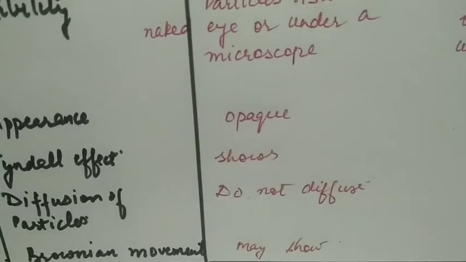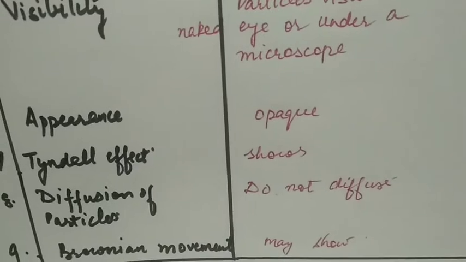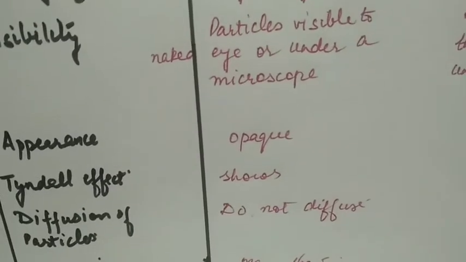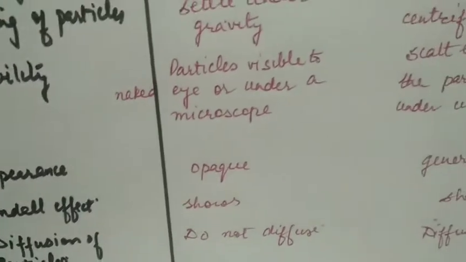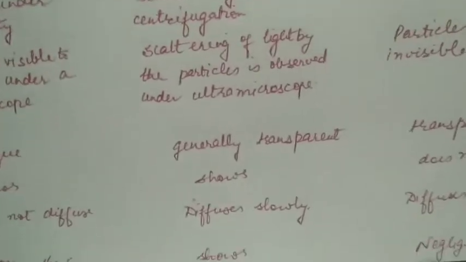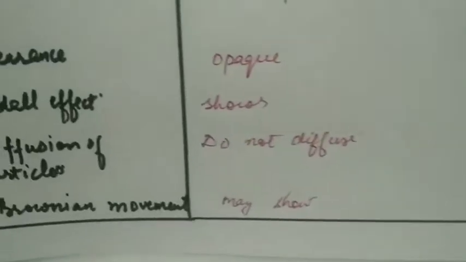Tyndall effect. Tyndall effect is when the light is scattered into a bluish cone. Then the effect is called Tyndall effect. Suspension show, colloidal solution show, but true solution does not show Tyndall effect.